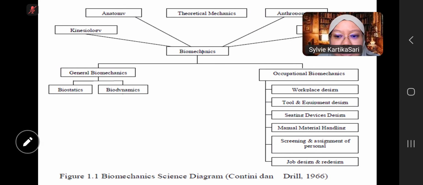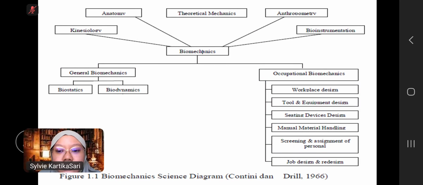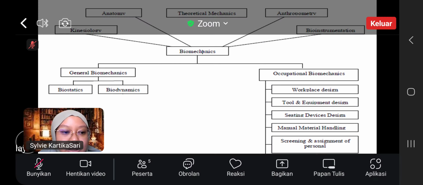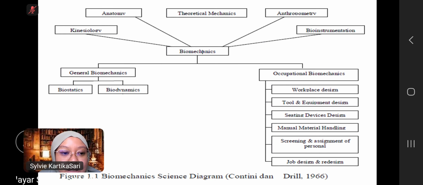Kinesiology means we study human movement, and biomechanics is divided into two: general biomechanics and occupational biomechanics. General biomechanics consists of two: biostatics and biodynamics.